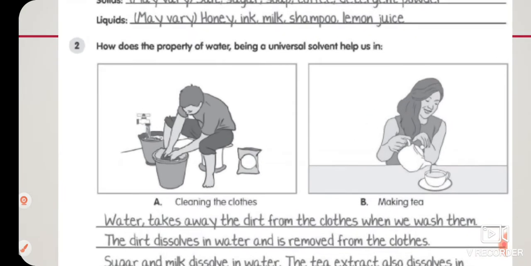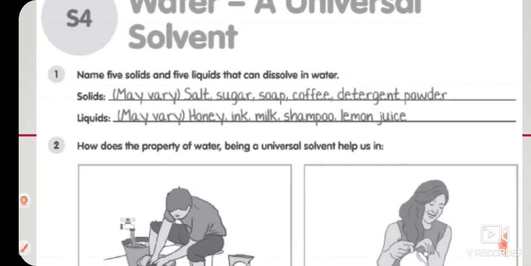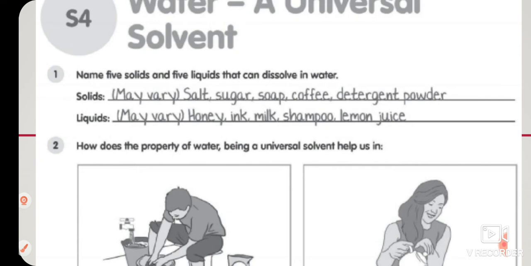So children, this is S4, and in S4 it is water, a universal solvent. Question number 1 is name 5 solids and 5 liquids that can be dissolved in water. So mainly you have to write down the names of solutes which can be dissolved in the solvent, that is water. So children, you can write down by your own, but here this is given: salt, sugar, soap, coffee, detergent powder. Okay.